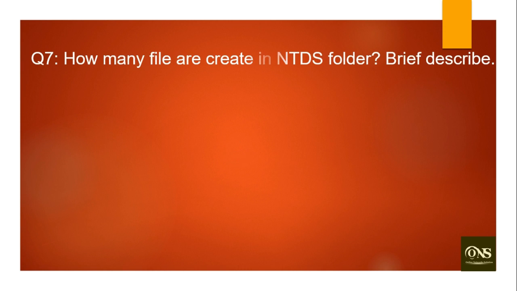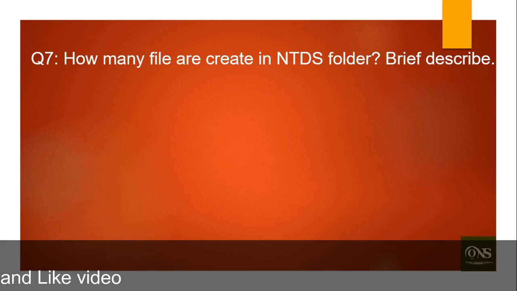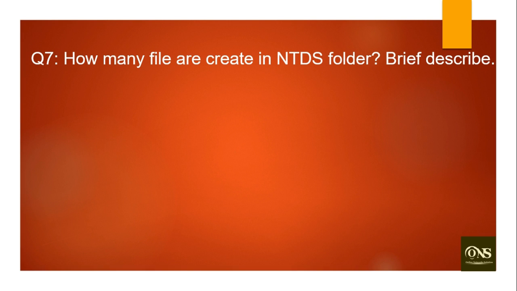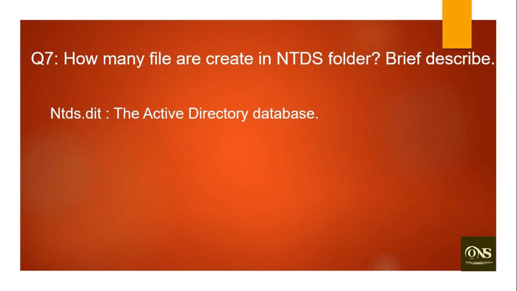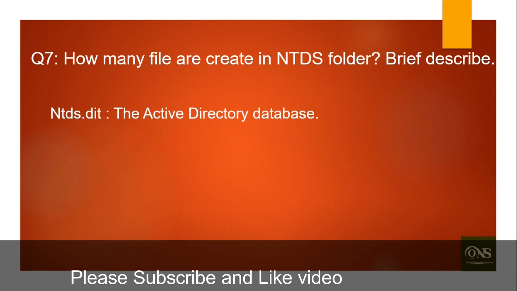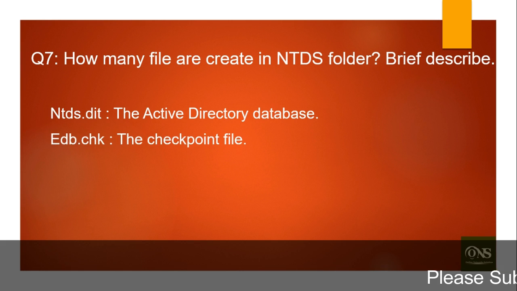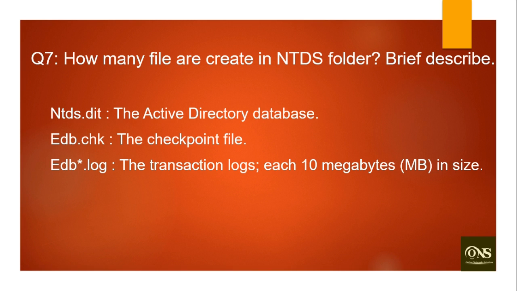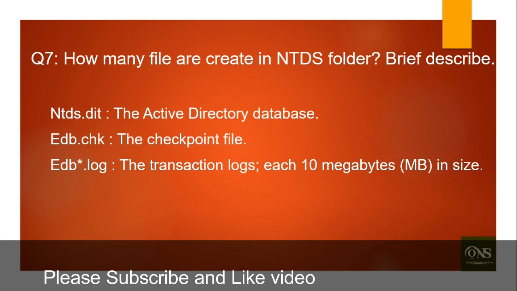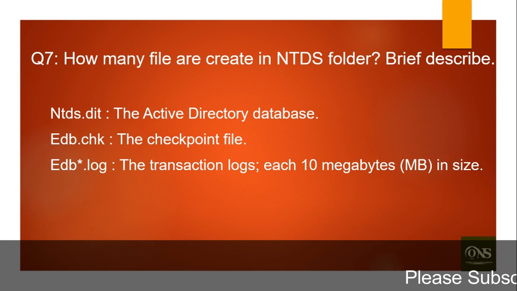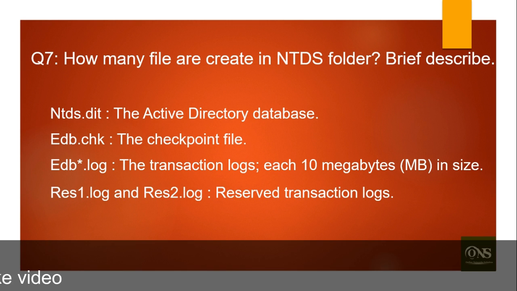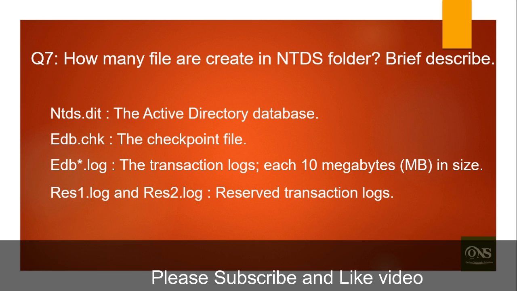Seventh question, how many files are created in the NTDS folder, and briefly describe them. First is ntds.dit, the Active Directory database file. Second is edb.chk, the checkpoint file. Third is edb.log, the transaction log, each 10 megabytes in size. Then res1.log and res2.log, the reserve transaction logs.